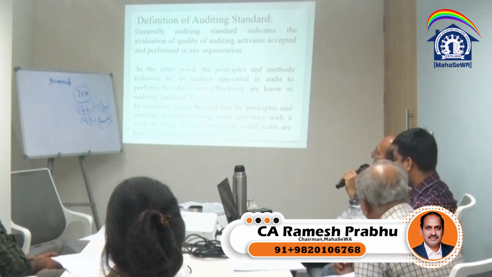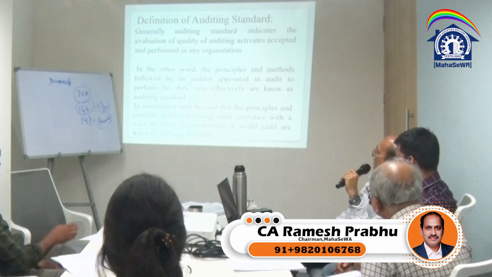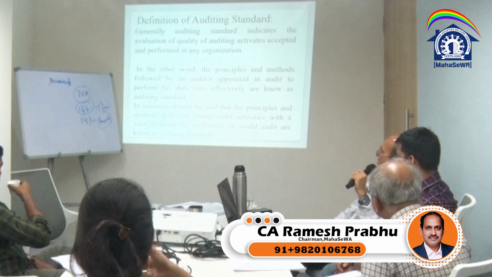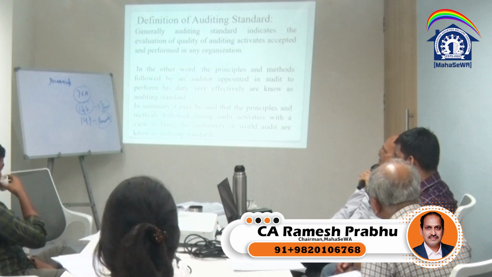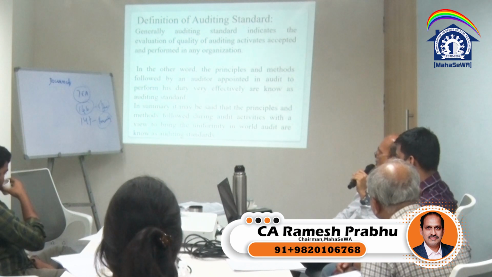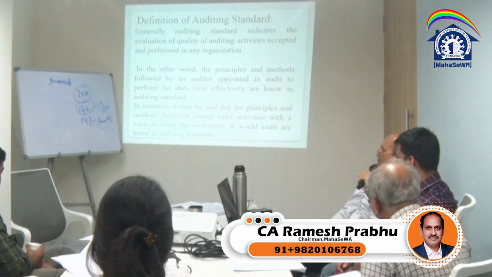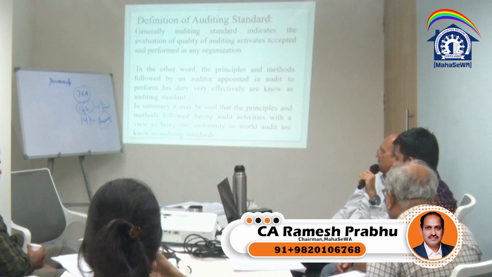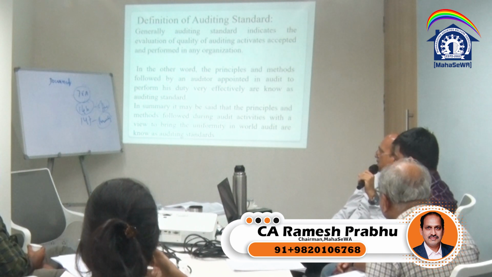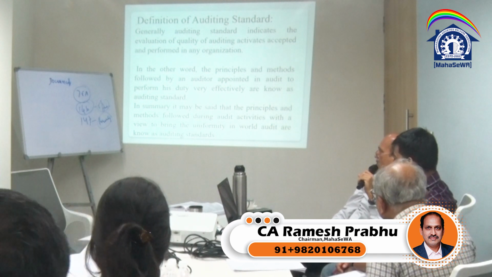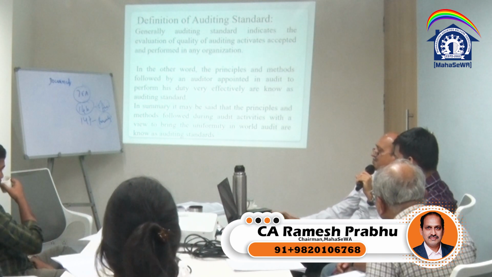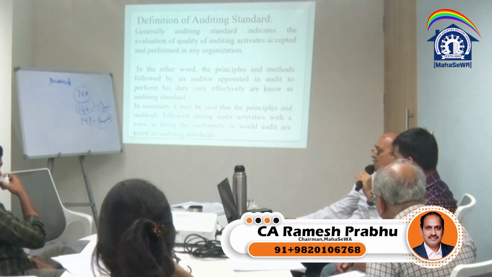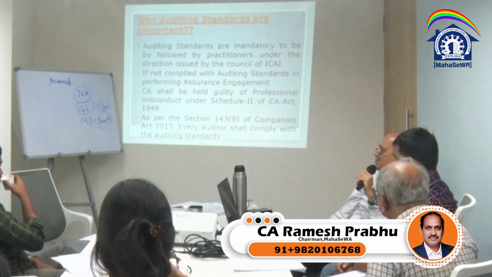Definition of auditing standards. Generally, auditing standards indicate the evaluation of quality of auditing activities accepted and performed in any organization. In other words, the principles and methods followed by an auditor appointed in audit to perform his duty very effectively are known as auditing standards. In summary, it may be said that principles and methods followed during the audit activities with a view to bring uniformity in the work of audit are known as auditing standards. So that means auditing has to be done in a particular manner.